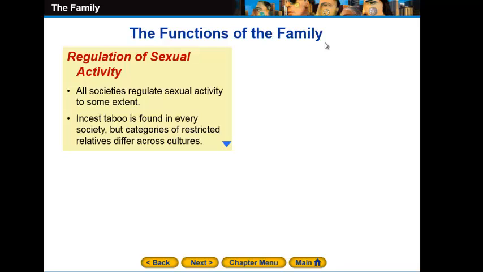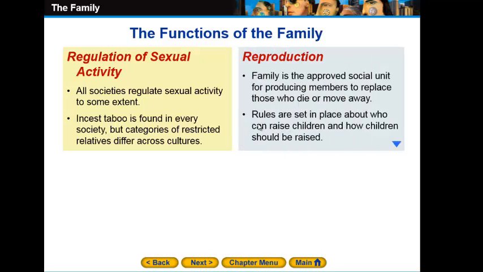Incest taboos are found in every society, but categories of restricted relatives differ across cultures. What does it mean? The incest taboo, or the forbidden relationships, is a norm forbidding sexual relations or marriage between certain relatives. And I think in this issue, guys, it goes back to religion. According to sociology, they have a different point of view. But for this issue, I think the problem is solved according to the religion of the members of this family.